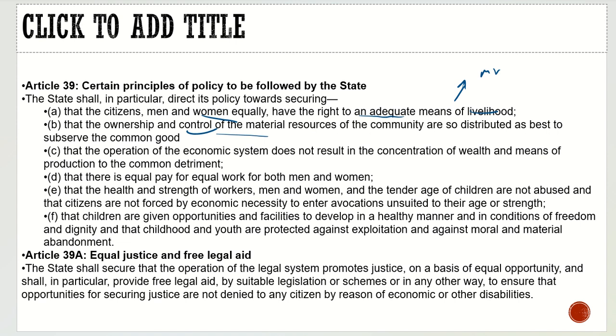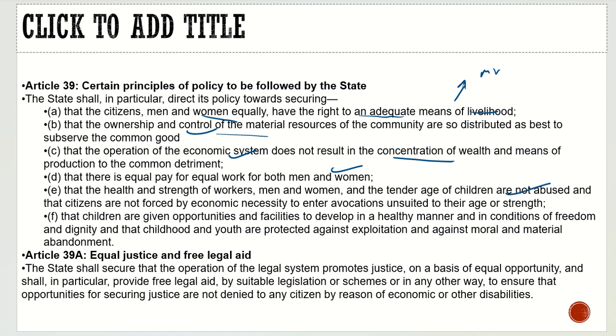Then, that the operation of the economic system does not result in the concentration of wealth and means of production to the common detriment. If the zamindari system was still there, it would lead to the concentration of wealth, and the state shall endeavor to prevent it. Then D, there is equal pay for equal work for both men and women. This is what we had achieved. Also, that the health and strength of workers, men and women, and the tender age of children are not abused, and that citizens are not forced by economic necessity to enter avocations unsuited to their age or strength.